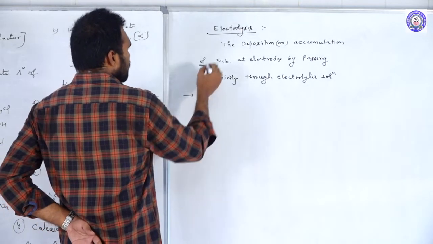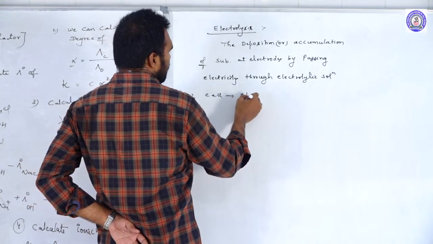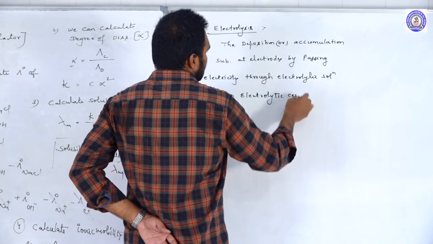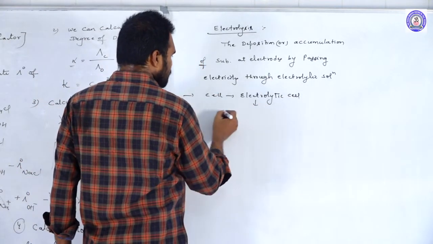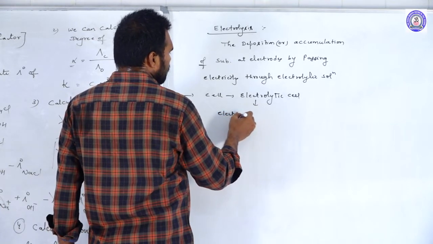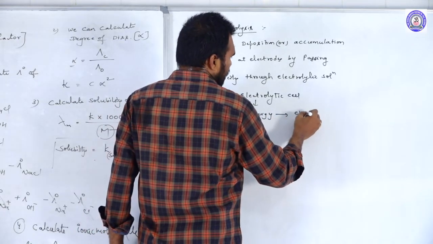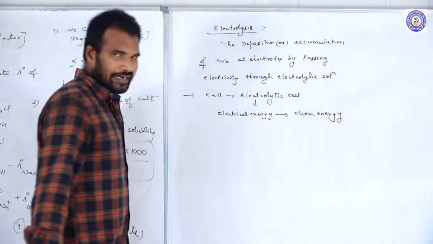And the cell in which we are doing this electrolysis, we call it as what? Electrolytic cell. What is the main role of this electrolytic cell? Which converts electrical energy into chemical energy. That is the main role of this electrolytic cell.